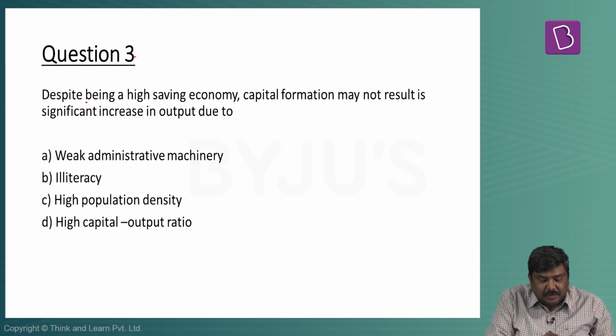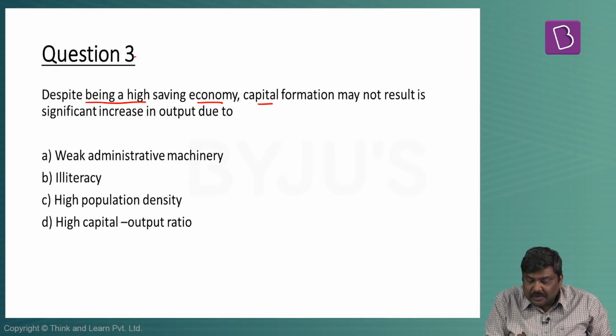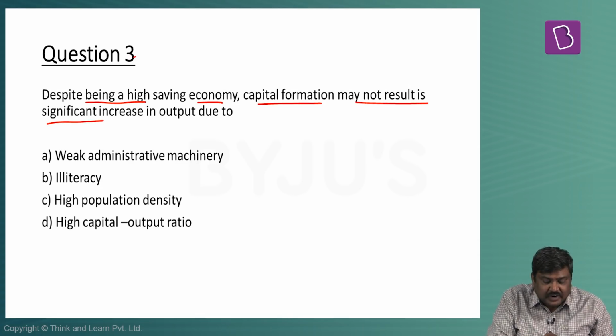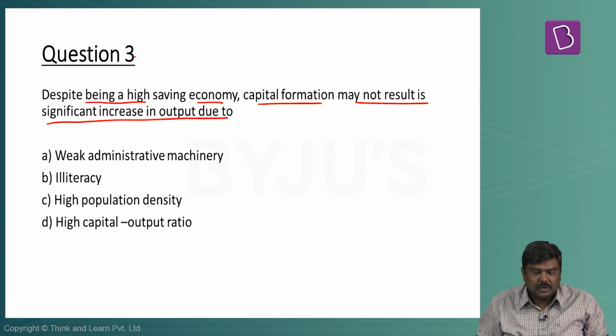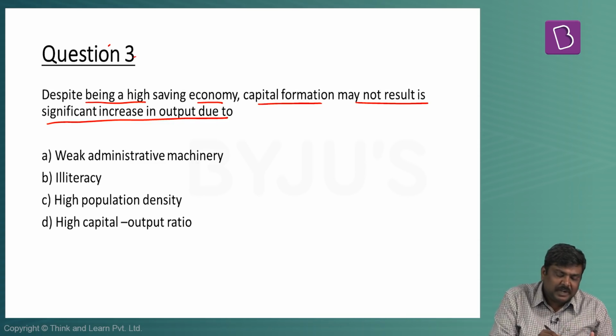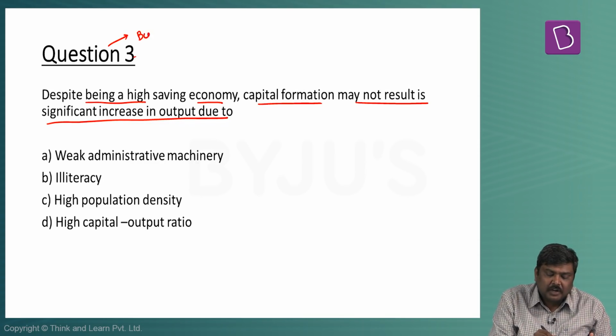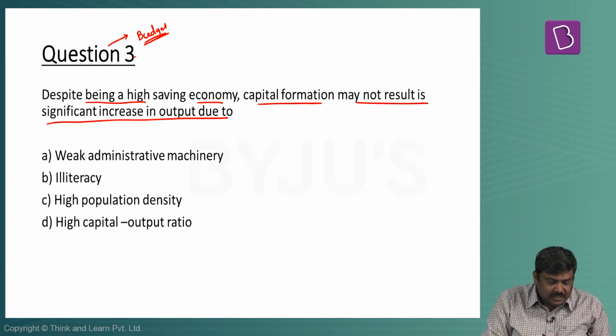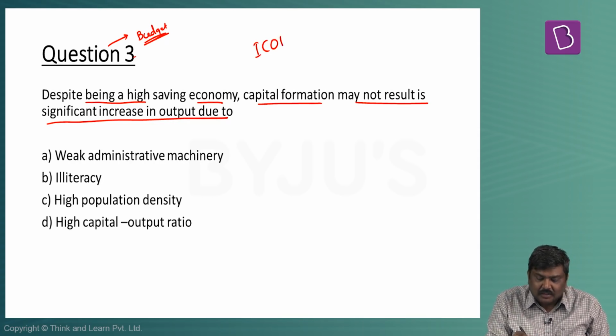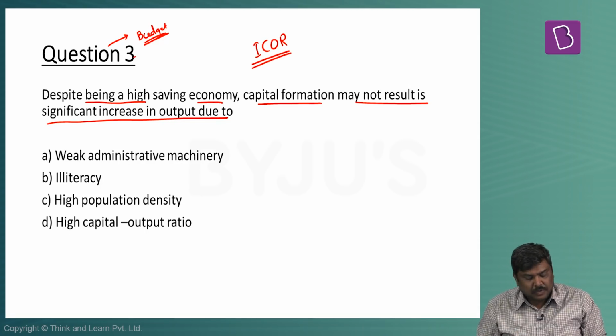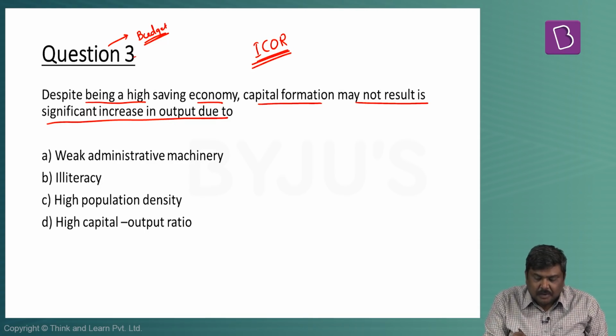Question number 3, despite being a high savings economy, capital formation may not result in a significant increase in output due to. Please understand, I've picked this question because we are about to head towards the announcement of the budget. During the budget, there will be discussion of the concept of ICOR, incremental capital output ratio. What is the concept of a capital output ratio?